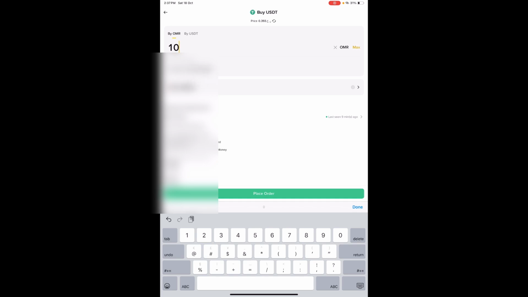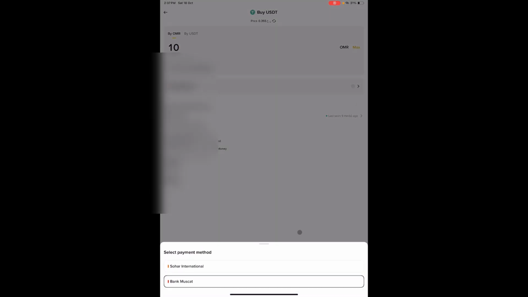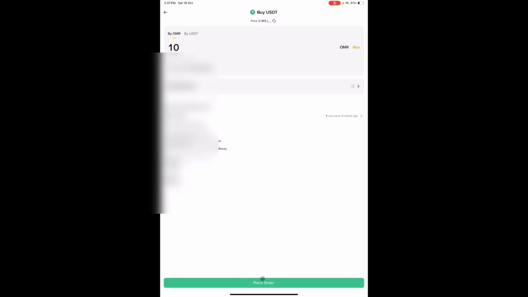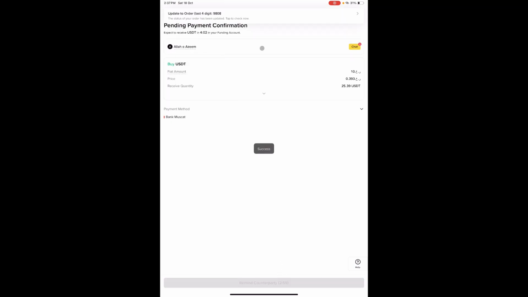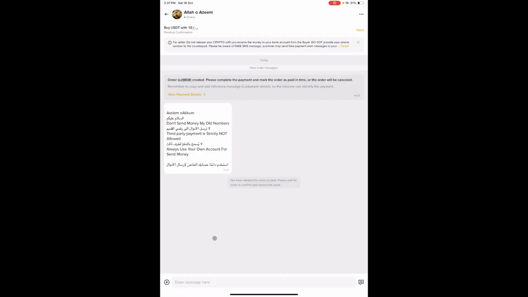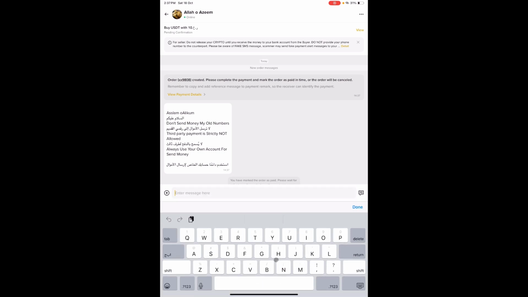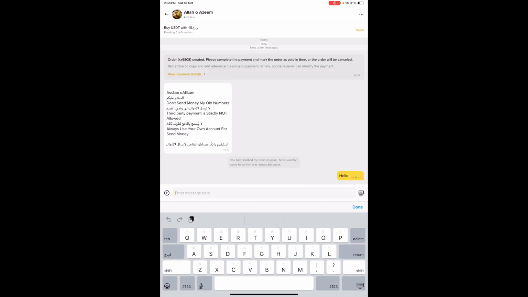So for 10 real, you're receiving 25.39 USDT. Now we have to select the payment method. What are we using? Bank Sohar or Bank Muscat? I'm using Bank Muscat. After that, we shall place the order. After placing the order, you don't have to first come down here and transfer or notify the seller. What I'll do is first chat with the person to make sure they are available to make the transfer go on.